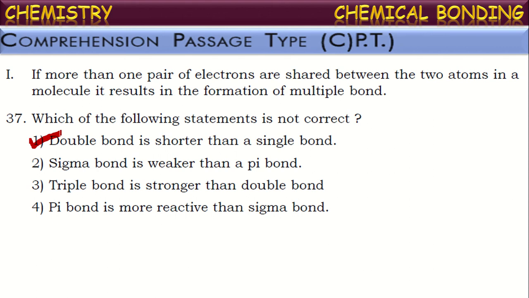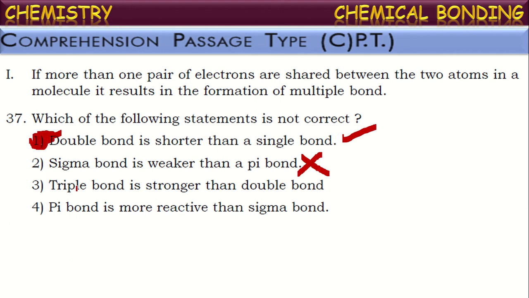But the extent of overlapping will be maximum in the formation of sigma bond. Thus, a sigma bond is stronger than a pi bond. But here they have given the reverse way, isn't it? Sigma bond is weaker than pi bond, it is given. It is incorrect. Okay, they are asking about incorrect statements only. So this is the answer.